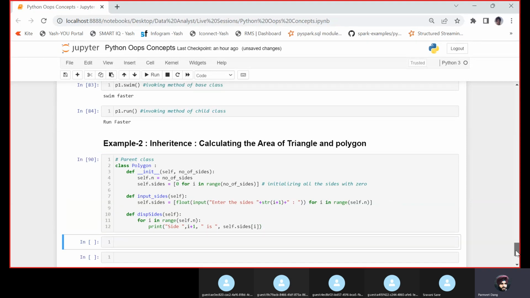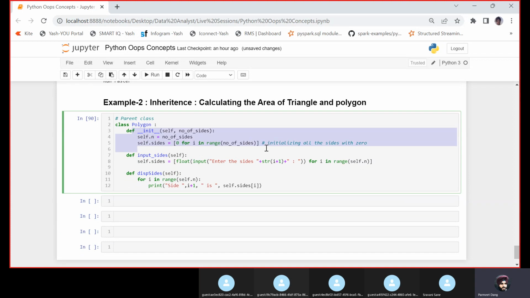In the class Polygon, what I have done is created a constructor. So we are taking how many sides you want. If the user has given 3 sides, then we initialize all the sides with 0. Then we can take the input of the sides also, and we can display the sides.